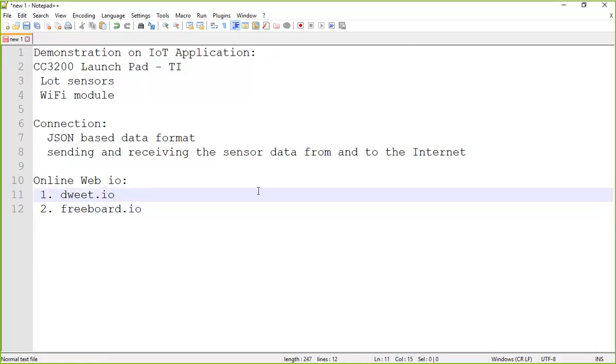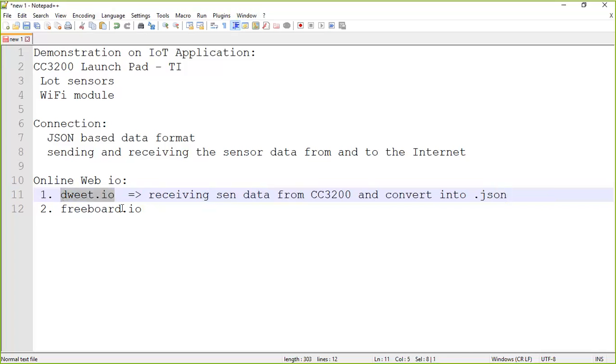The Dweet.io is used to receive information. It is simply receiving the sensor data from the CC3200 and converting that into .json format. This is the job done by this online platform called Dweet.io.